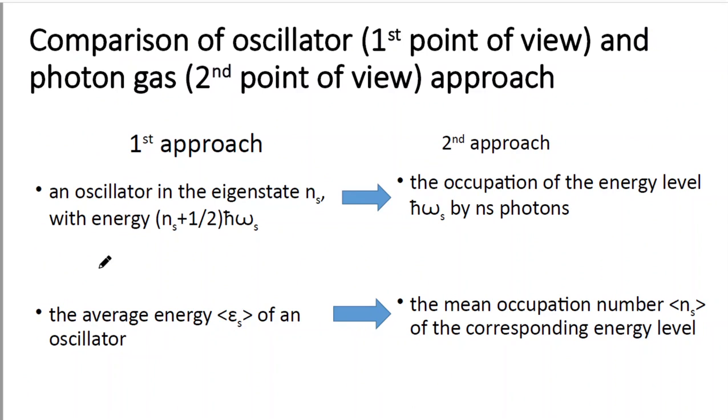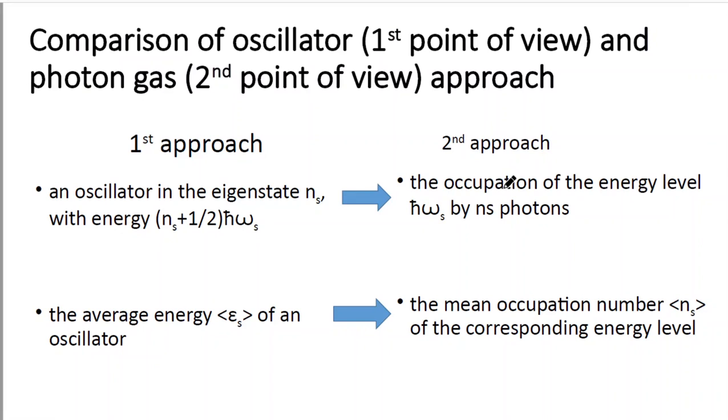Now we can compare the oscillator approach and the photon gas approach, that is the first point of view and the second point of view. But you note that the second point of view has been discussed separately as Bose's treatment and Einstein's treatment. If you just compare the first point of view, the oscillator approach, and the photon gas approach, the basic difference is that in the first approach we consider the black body cavity as a collection of oscillators, and an oscillator in the eigenstate ns with energy ns plus half into h cut omega s.